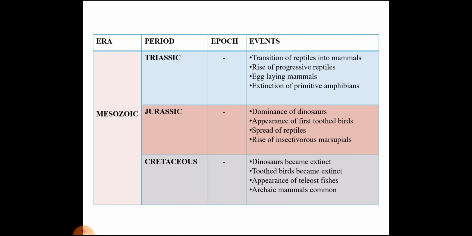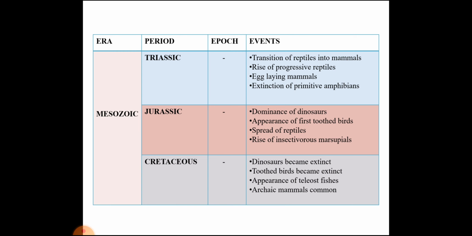In this period, transition of reptiles into mammals took place, rise of progressive reptiles, egg-laying mammals, and extinction of primitive amphibians took place. Second period was Jurassic, and the events shown were dominance of dinosaurs, appearance of first toothed birds, spread of reptiles, and rise of insectivorous marsupials.